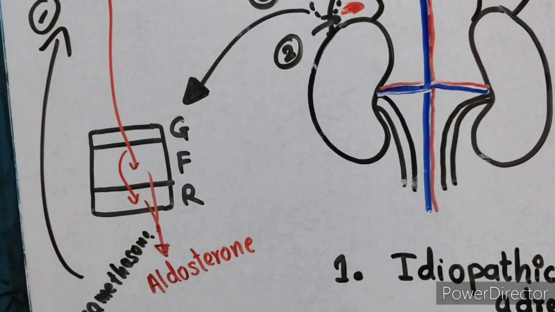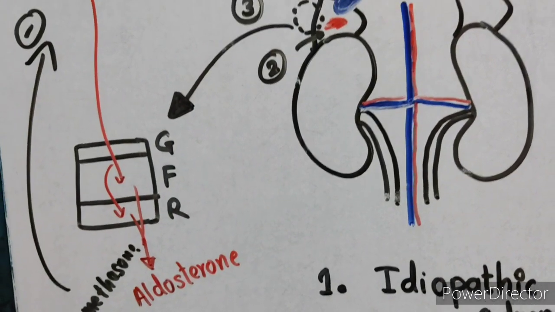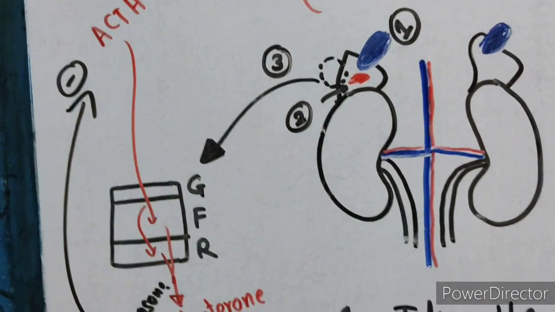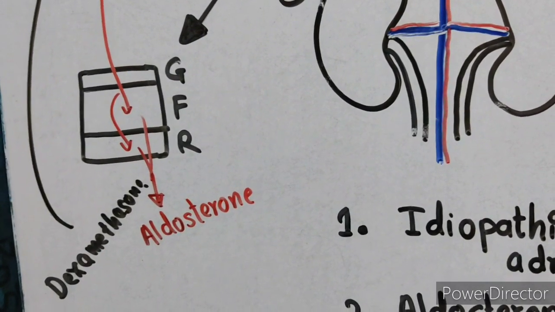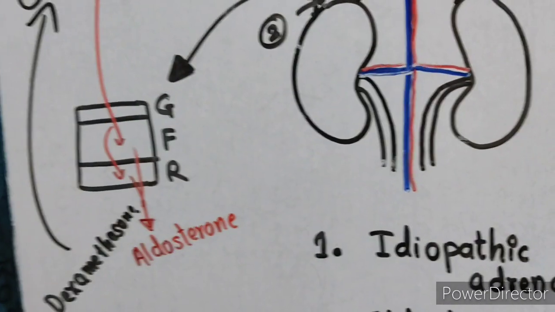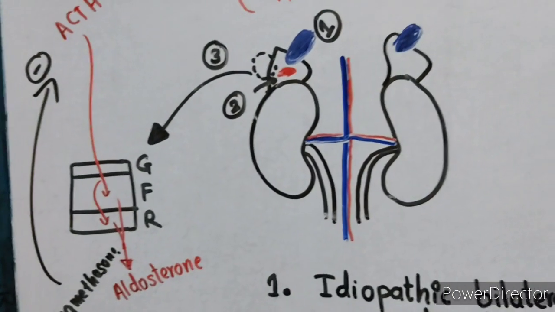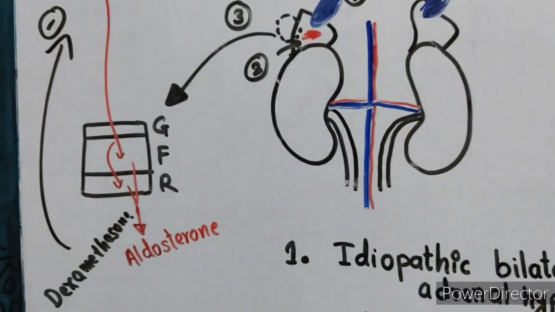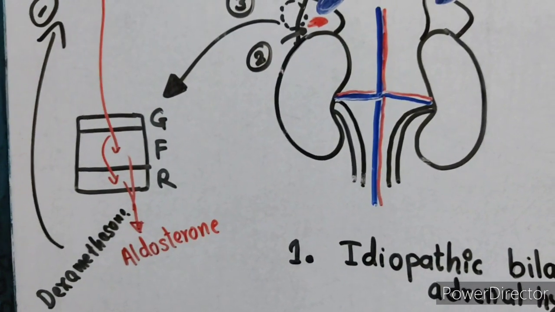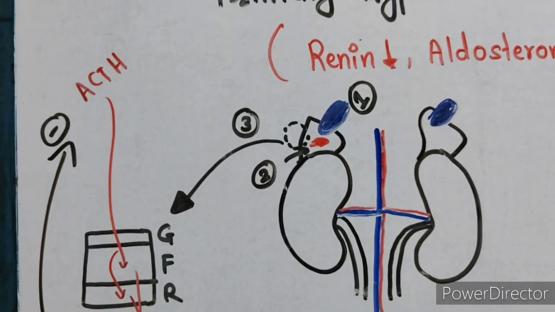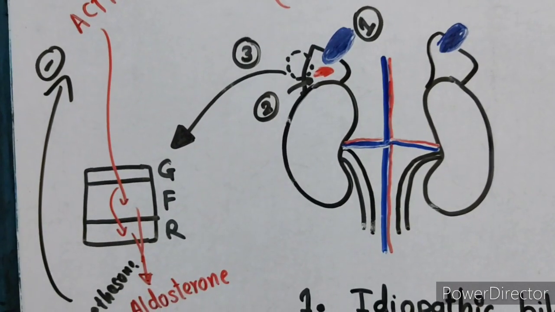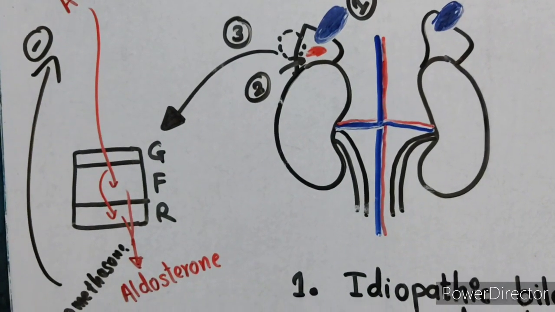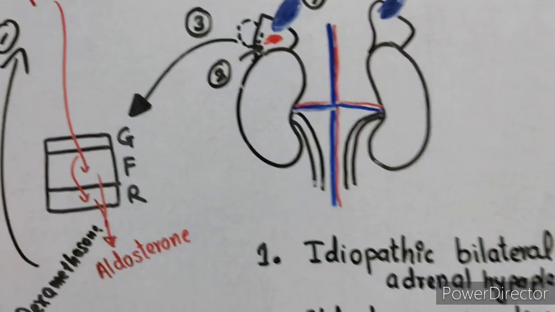Actually, fasciculata and reticularis do not secrete aldosterone, but in this disease, ACTH stimulates these two layers to secrete aldosterone. Why is this called glucocorticoid suppressible hyperaldosteronism? The reason is, if dexamethasone is given, it will suppress ACTH, and when there is less production of ACTH, fasciculata and reticularis will not be stimulated to produce aldosterone.